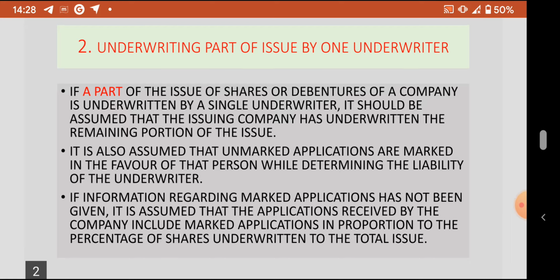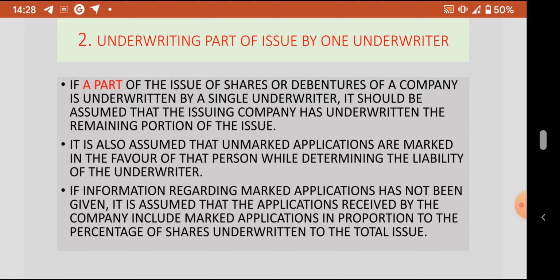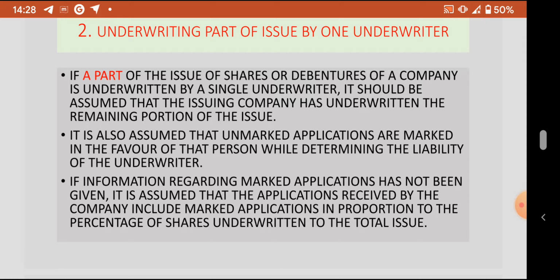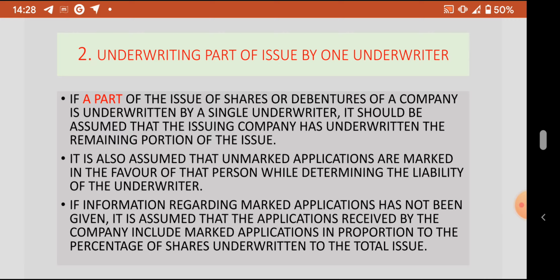It is also assumed that the unmarked applications are marked in favor of that person while determining the liability of the underwriter. We discussed the concept of marked and unmarked applications in the previous video. So here the unmarked applications are to the credit of the underwriter who is underwriting.